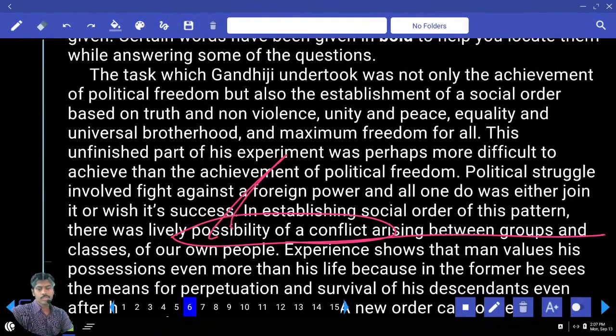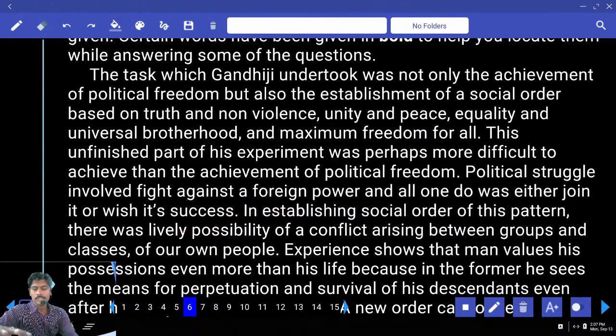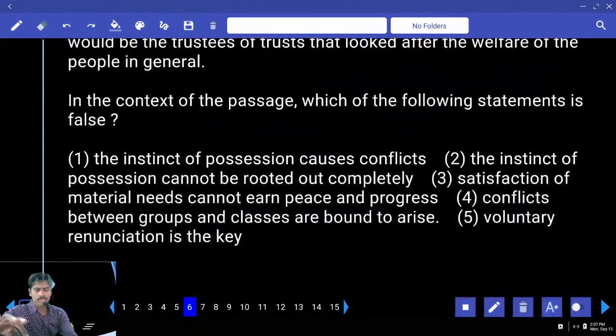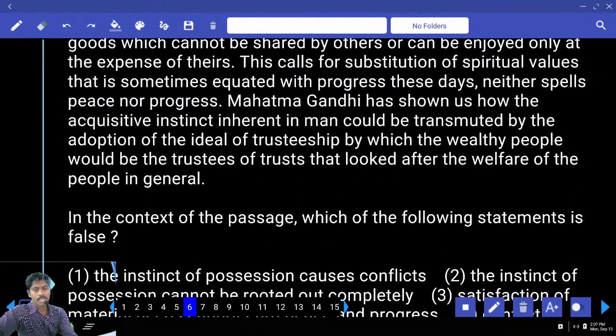In establishing social order of this pattern, there was a lively possibility, means there was a possibility of conflict. Conflict means disagreement. Disagreement arising between groups and classes of our own people. So, conflicts between groups and classes are bound to rise. Likely to happen. Possibility is there. Check other sentences. Voluntary renunciation.